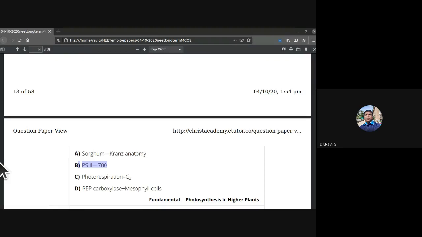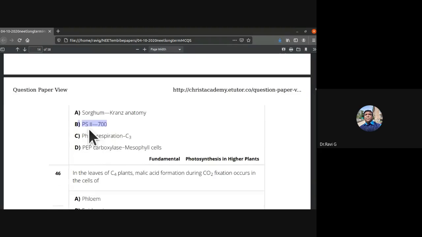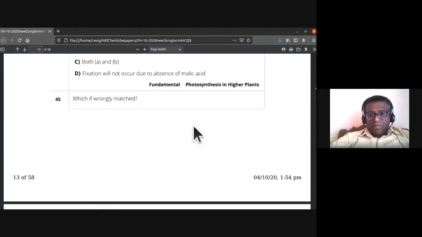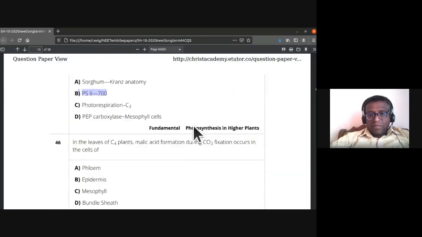Photosystem 1 absorbs 700 nanometer wavelength of light. So that is why, for the 45th question, the answer is B. Photosystem 2 700 is the incorrect statement or wrongly matched.